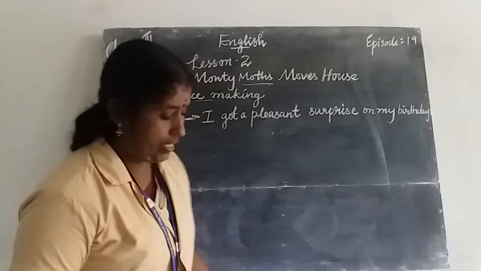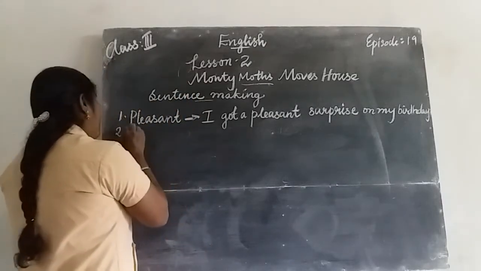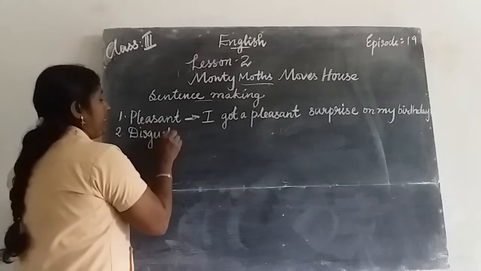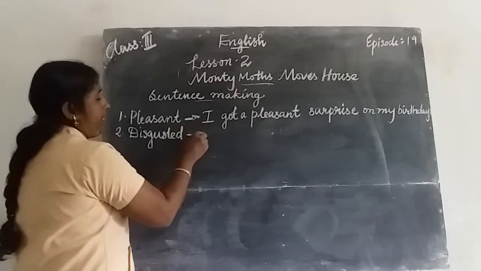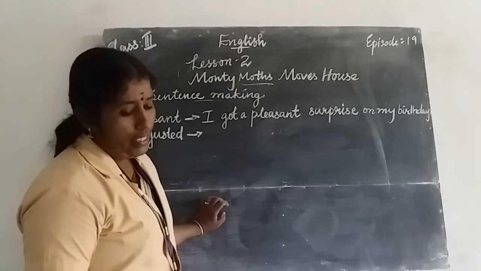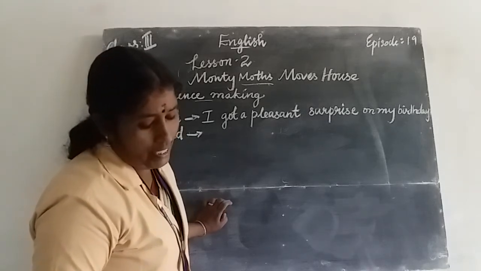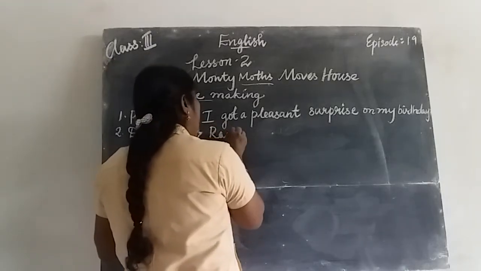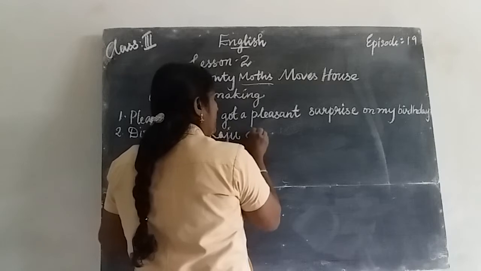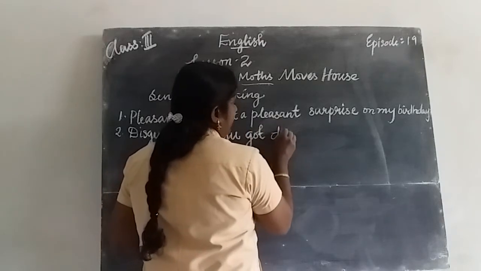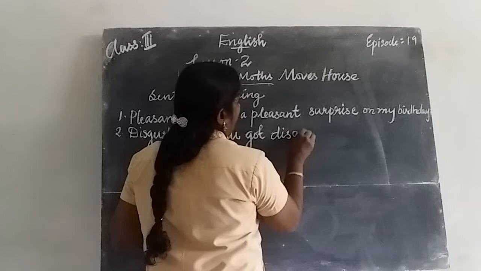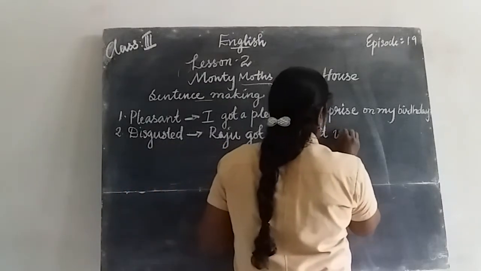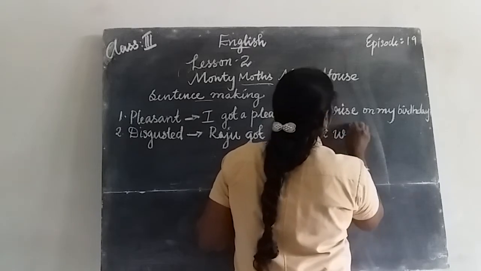Second sentence, disgusted. D-I-S-G-U-S-T-E-D, disgusted. Raju got disgusted with the hard work. Raju got, G-O-T, got disgusted with his work.